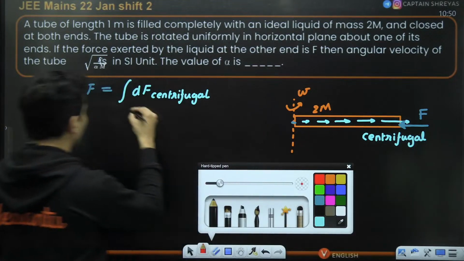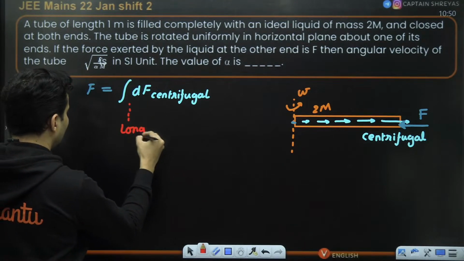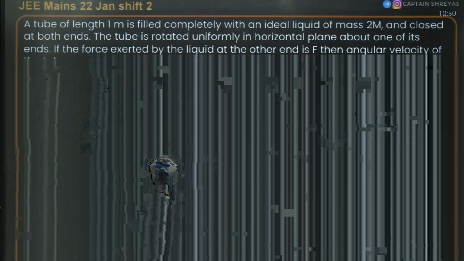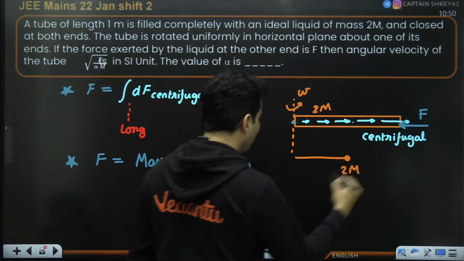But I would definitely not suggest this method, because this is a long method, although the answer will be the same. Rather, I would suggest another interesting method to find that same force. That force will be the total mass into omega square, angular speed square, into r, but of the center of mass. Why not assume the entire thing to be concentrated at the center? So this entire problem becomes as if there is a string or a rod of mass 2m, and I have to pull it with a force of F.